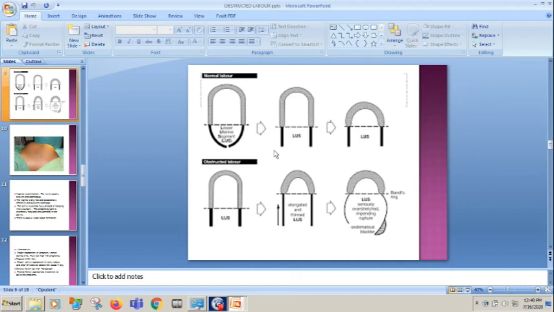What helps to push the baby down is the power of retraction: contraction, dilatation and retraction. See, there is an upper segment and there is a lower segment. With the contractions, the upper segment contracts and retracts in size, and there is gradual dilatation of the lower segment. So it helps to push the baby down. The muscle contracts, and there is dilatation of the lower segment. This is normal labor.